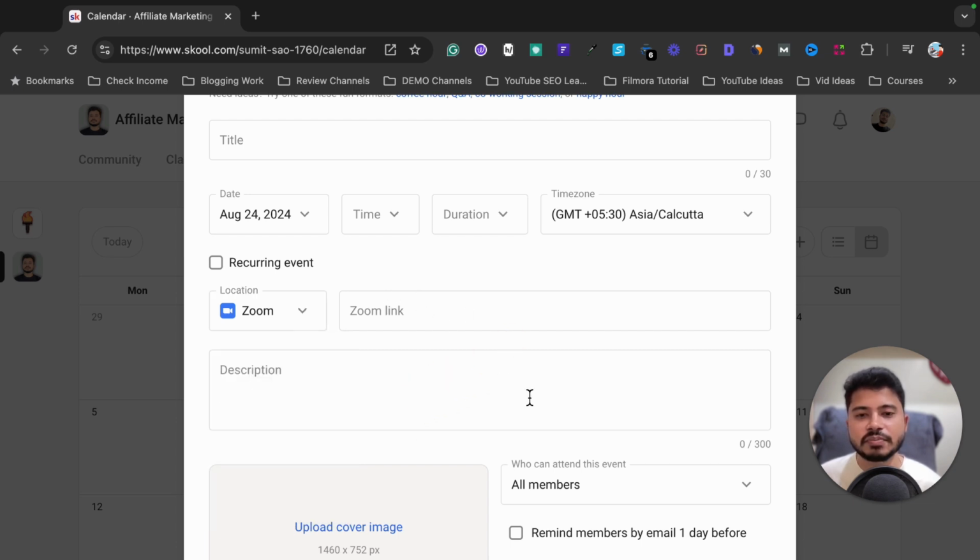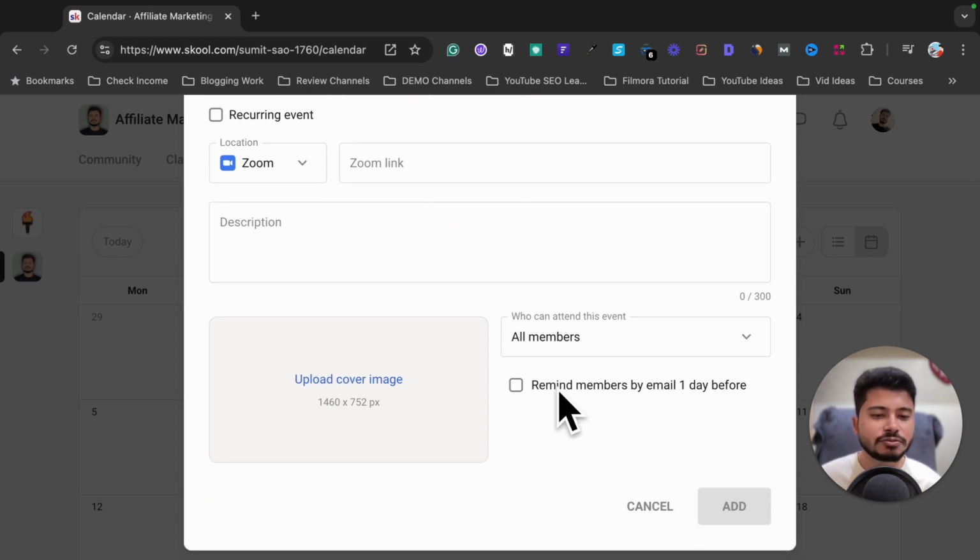Okay, and my group members can join it. And there is also a cool feature called remind members by email one day before. So suppose I'm doing a live event a day after tomorrow, then they will receive an email from me tomorrow that I'm going to do a live event a day after tomorrow. Okay, so it is also a very good feature.